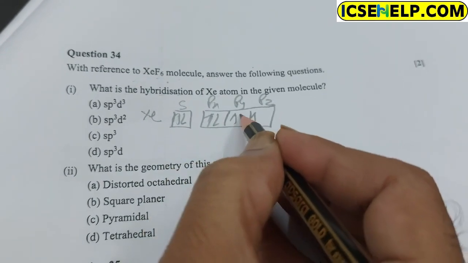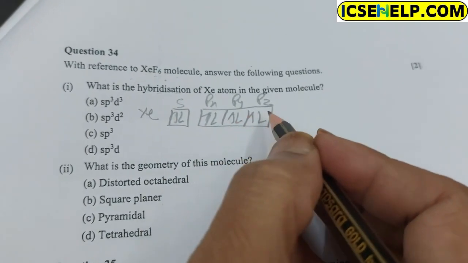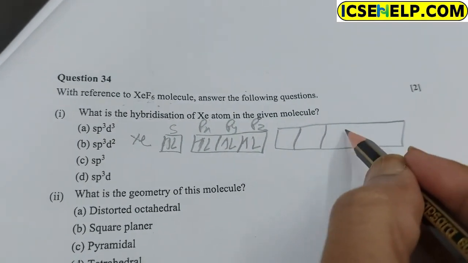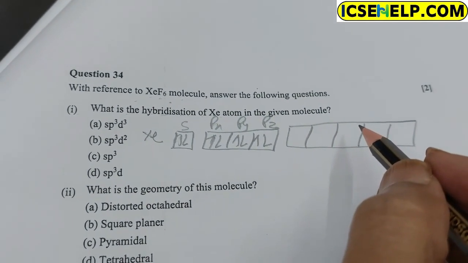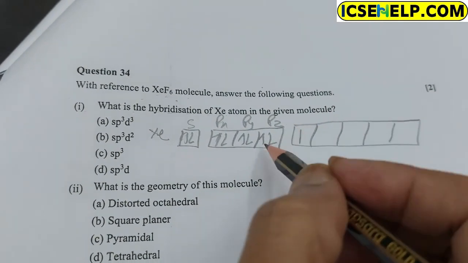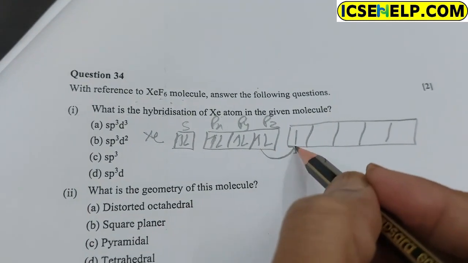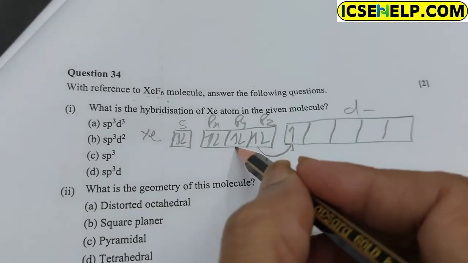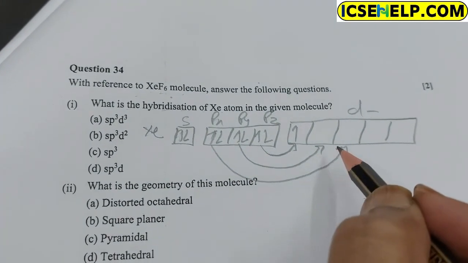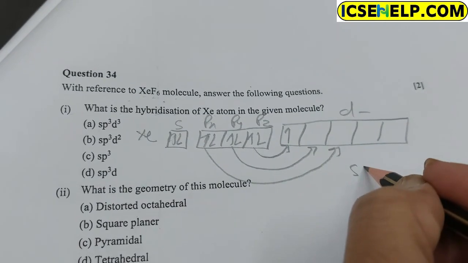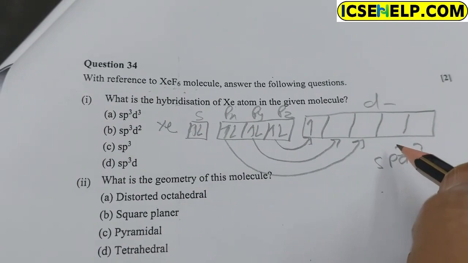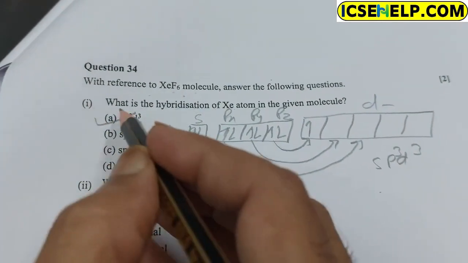According to Hund's rule, pairing starts after one has been completed. In the d orbital it is single. When electrons are transferred to the d orbital, the hybridization is sp3d3. So option A is correct.